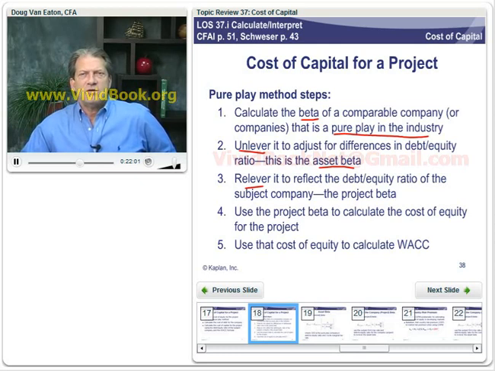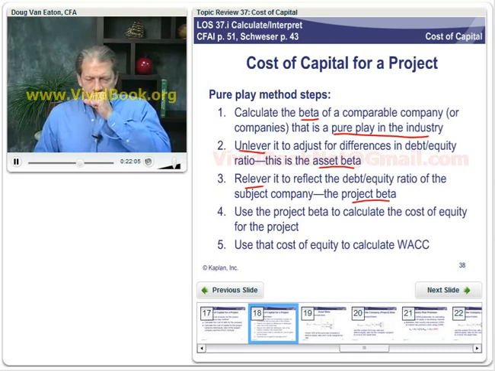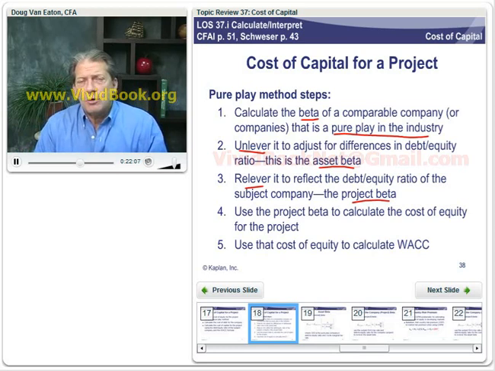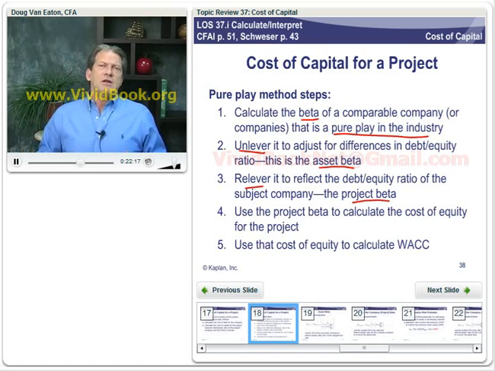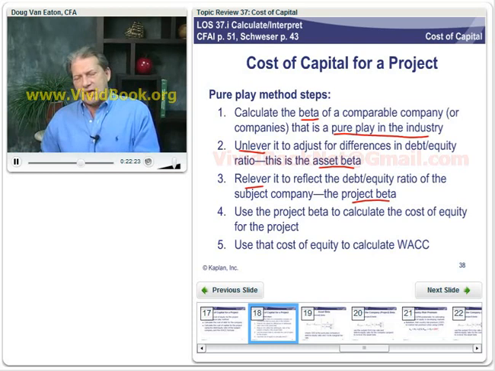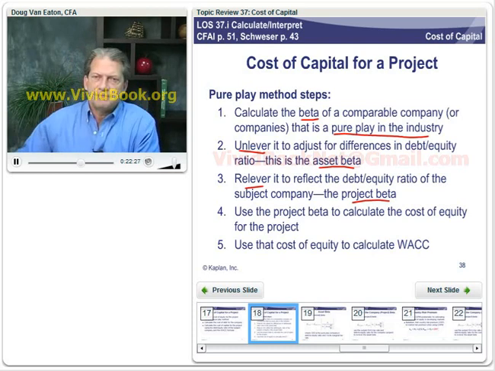And that gives you the project beta. Now, as you'll see, we're also going to have some tax rates in here. Then we use that project beta to calculate the cost of equity for the project and use that cost of equity to calculate our weighted average cost of capital, and then use that weighted average cost of capital to evaluate the project.